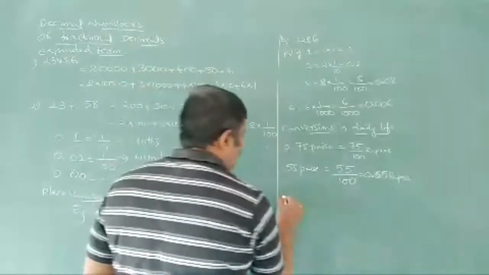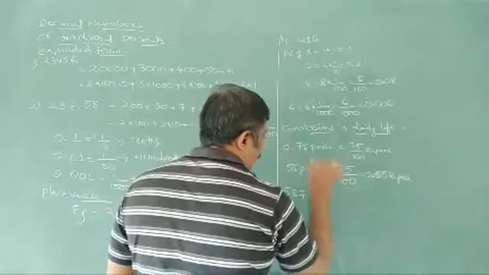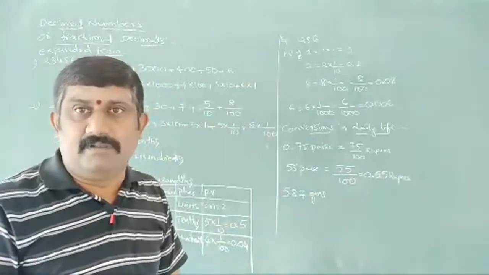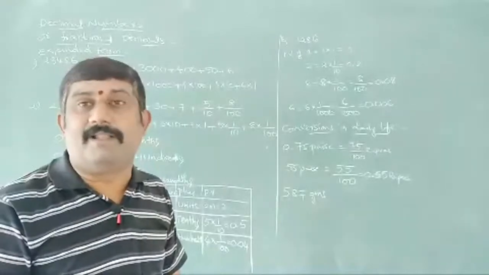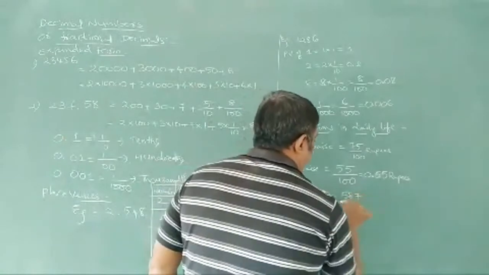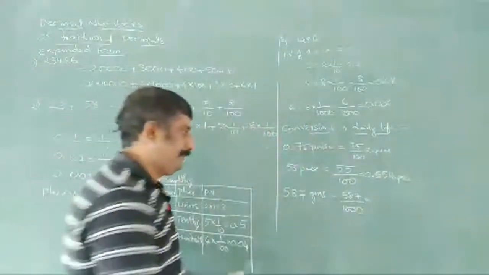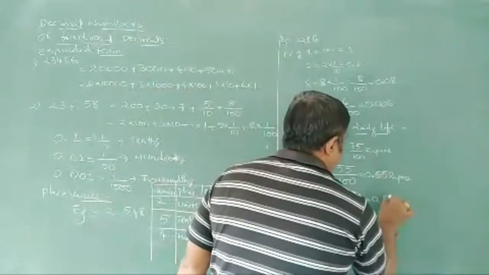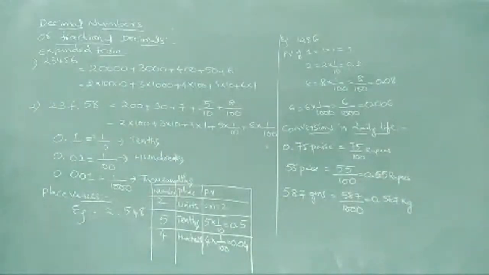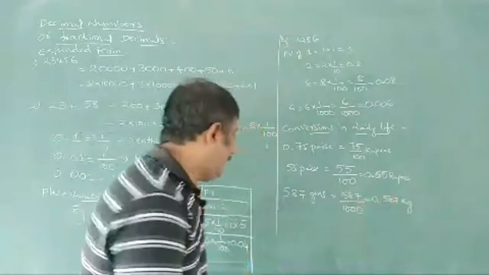One more example I may take here. A boy is asking about 587 grams. Sir, I want to convert this into kilograms. 587 grams, I want to convert this into kilograms. For 1 kilogram, how many grams do we have? 1000. So how are we going to write this? 587 by 1000 we are writing here. Now, how much are you going to get? 0.587 kilograms we are going to get here. Let me take one more example here.